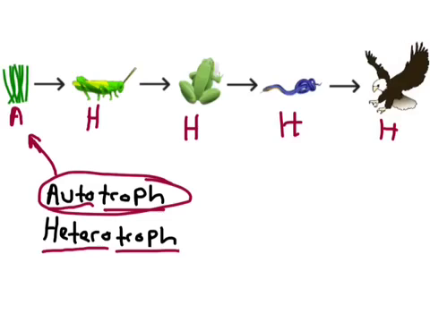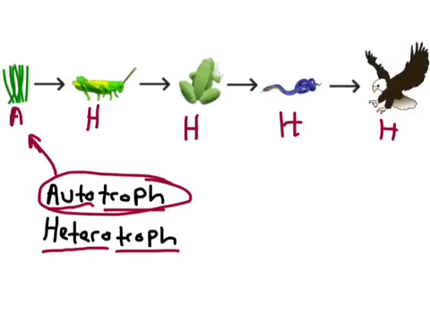The only thing that you may get confused about is, say, what about a Venus flytrap, a plant that eats bugs? Well, those plants don't eat to get energy. They actually eat to get nutrients. They eat to get matter. So those plants are still autotrophs in that they're making their own sugar. So those two words are pretty simple.